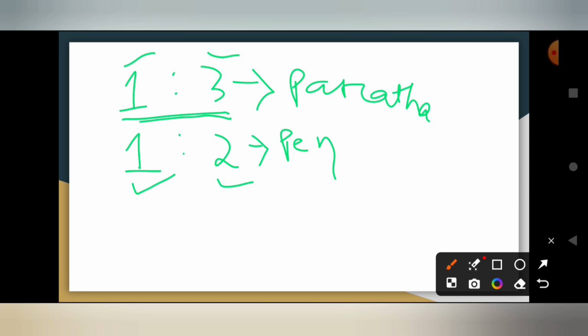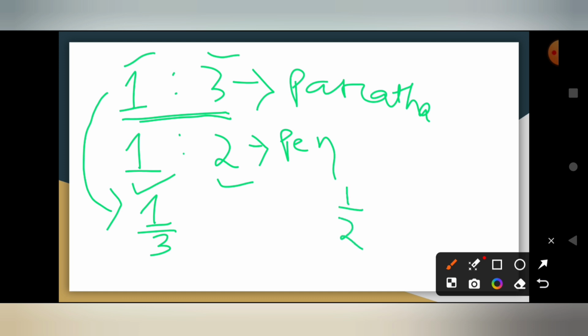So you can compare the ratios and tell me which ratio is greater than which one. So first we have to convert the ratio into a fraction. We can write 1:3 as the fraction 1/3, and we can write 1:2 as 1/2.